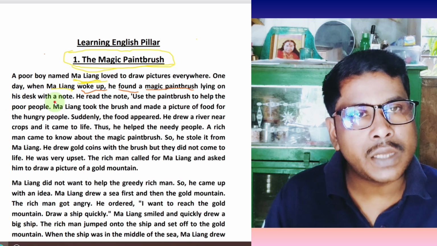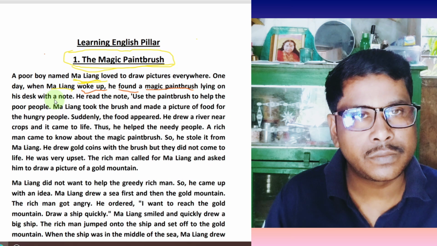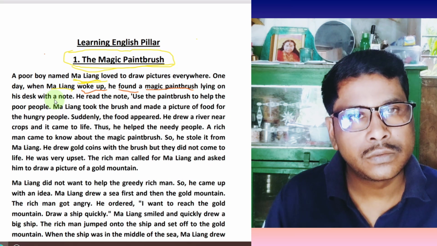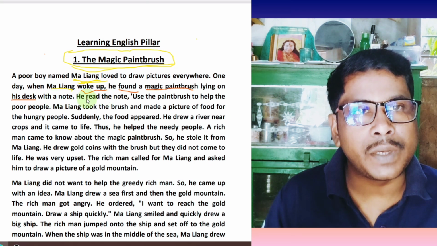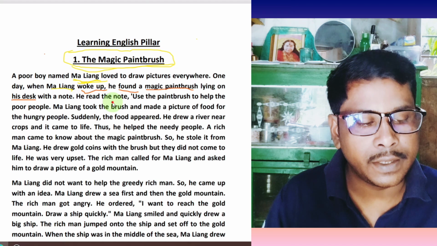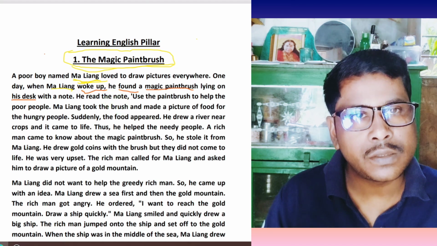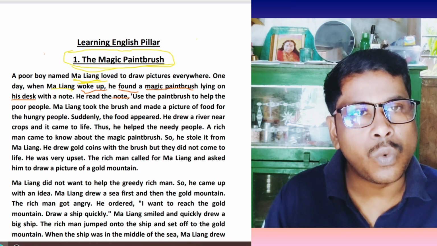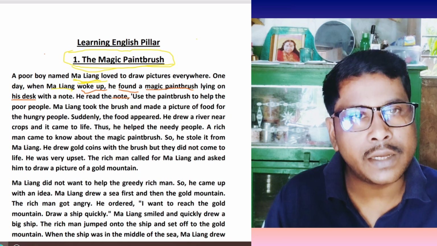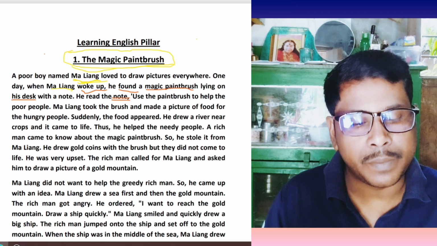The magic paintbrush was lying on the desk, and with the magic paintbrush there was a little note. He read the note. Note means one kind of letter. Here the word note refers to one kind of letter. The letter had remained with the magic paintbrush.